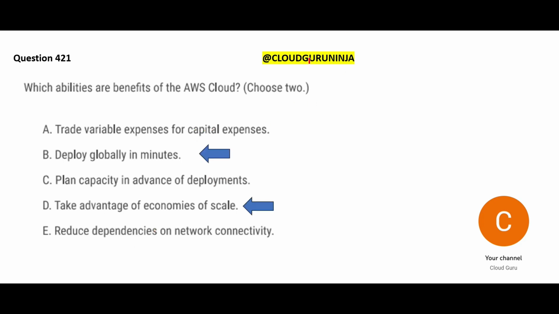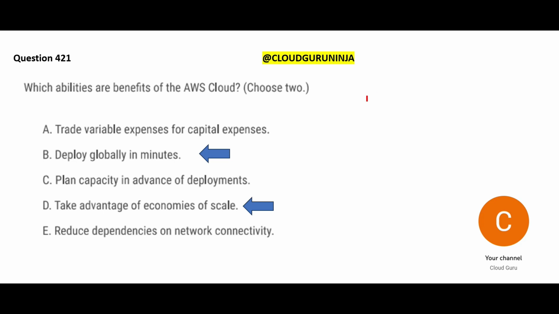You are able to deploy globally in minutes. For example, today I'm sitting in India and I want to deploy my resources, for example, EC2 instances, RDS databases, Redshift databases, in the USA. Can I do it? Yes, I can do it right at my fingertips. That's the advantage of AWS Cloud. Even Azure, Google Cloud, all clouds have this advantage.